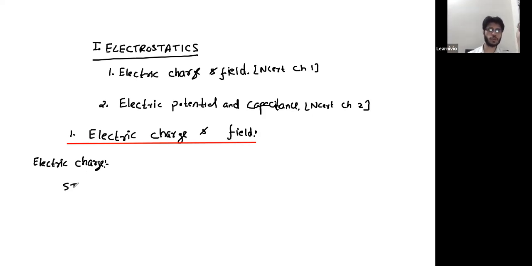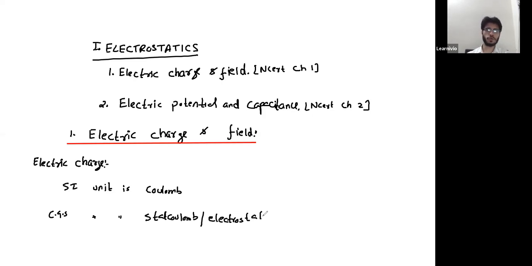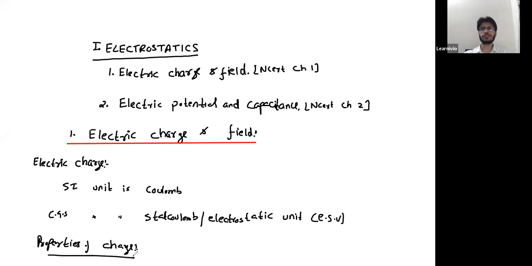The SI unit of charge is coulomb. The CGS unit of charge is stat coulomb. It's also known as electrostatic unit, ESU. And then we discussed some properties of charge. So these were very basic discussions about charge.